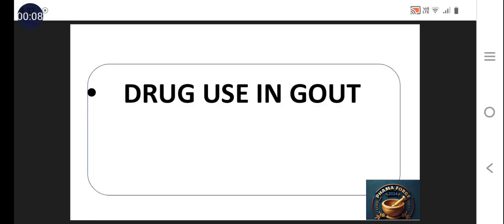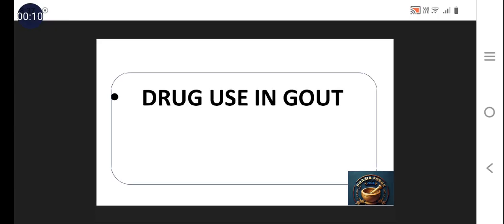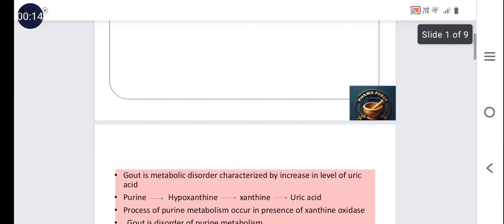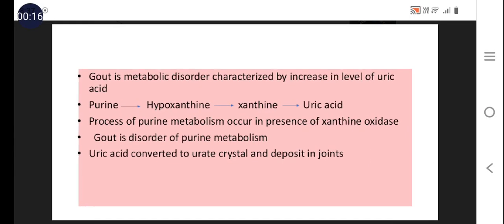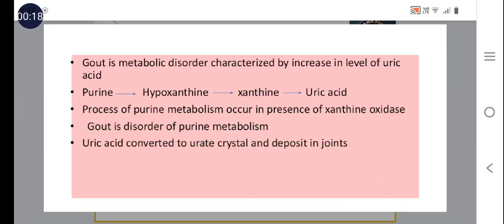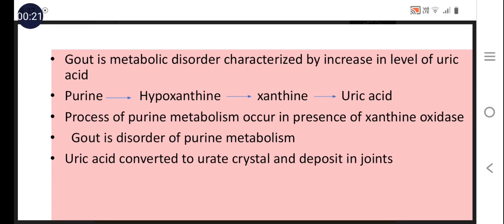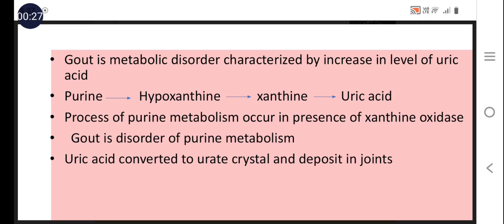Today we are going to discuss the topic drug use in treatment of gout. Gout is a metabolic disorder that is associated with metabolism of the purine, and gout is characterized by joint pain, swelling, inflammation in the joint. Gout occurs due to the condition of hyperuricemia. Hyperuricemia means increase in the level of the uric acid in the blood.